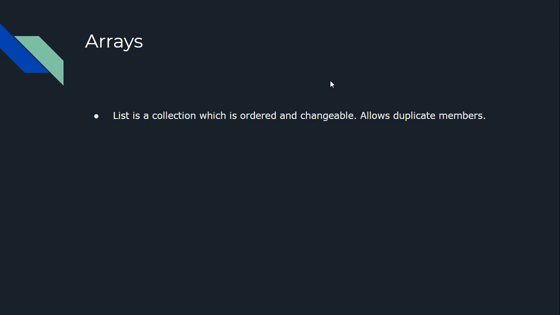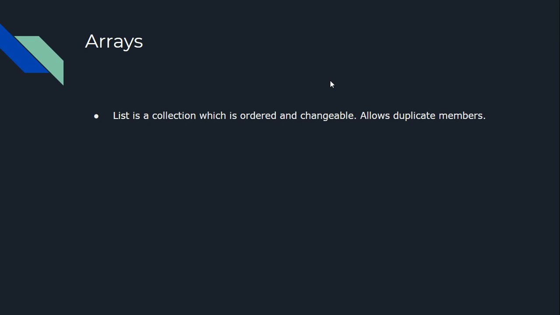Suppose that we are creating a list of days, and in the first position we have Monday, then Monday has a position associated with the list.